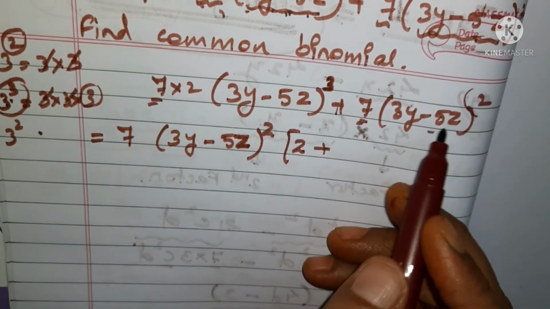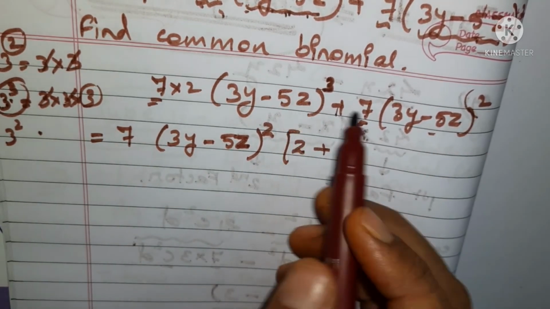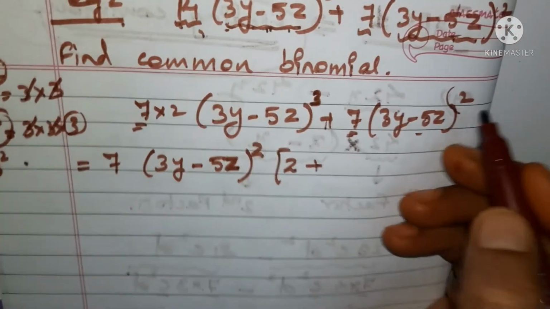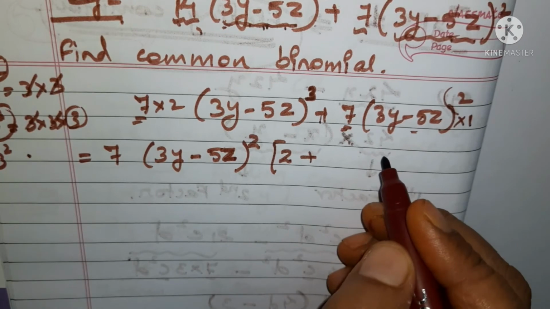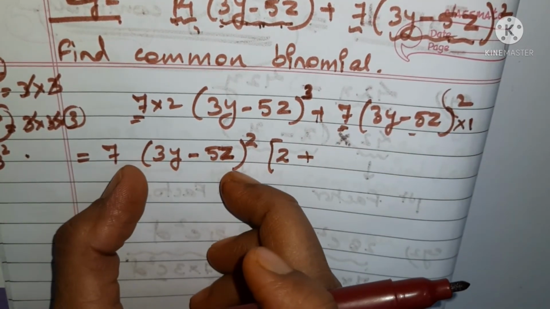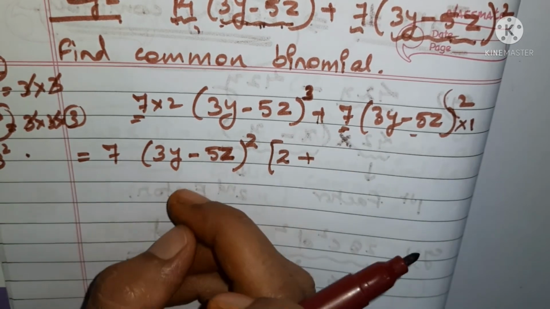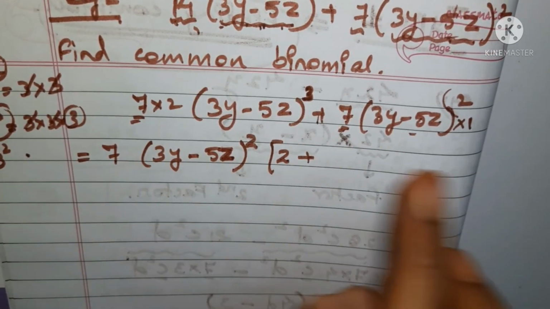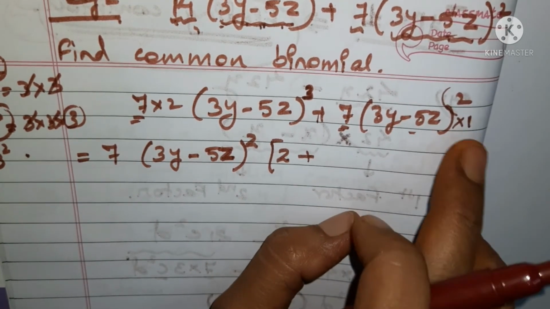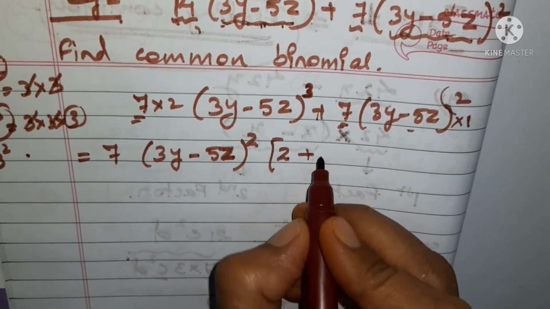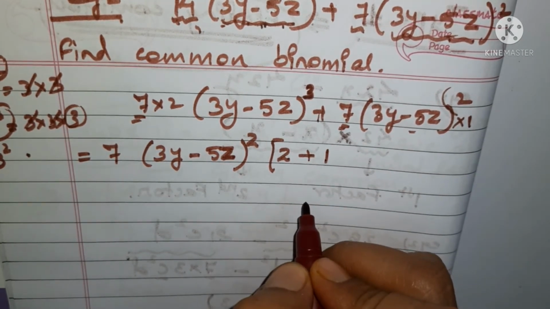It means if 7 is taken, 3y minus 5z whole square is taken. What is remaining in place of this? At least 1 is remaining. You can write here into 1. By your own you can write, because this whole part is going out because of the common. Okay, since it is common, so it is taken out. Then what is remaining in place of it? If nothing is there, it means 1 is there. You won't leave this place as such. You have to write 1 over here.